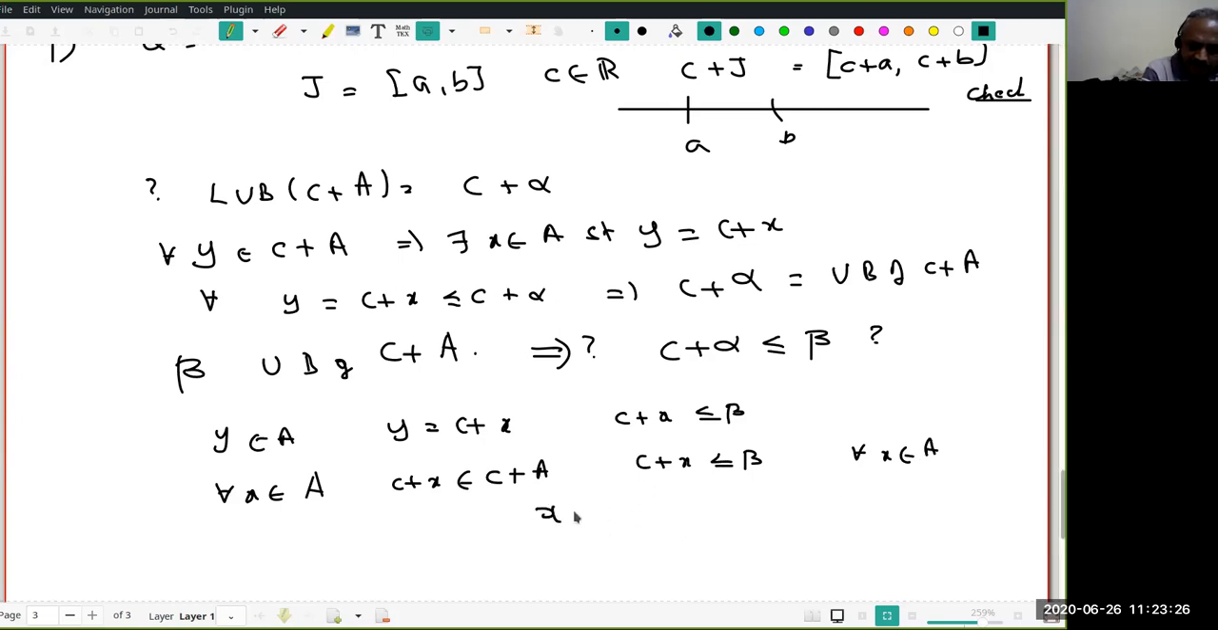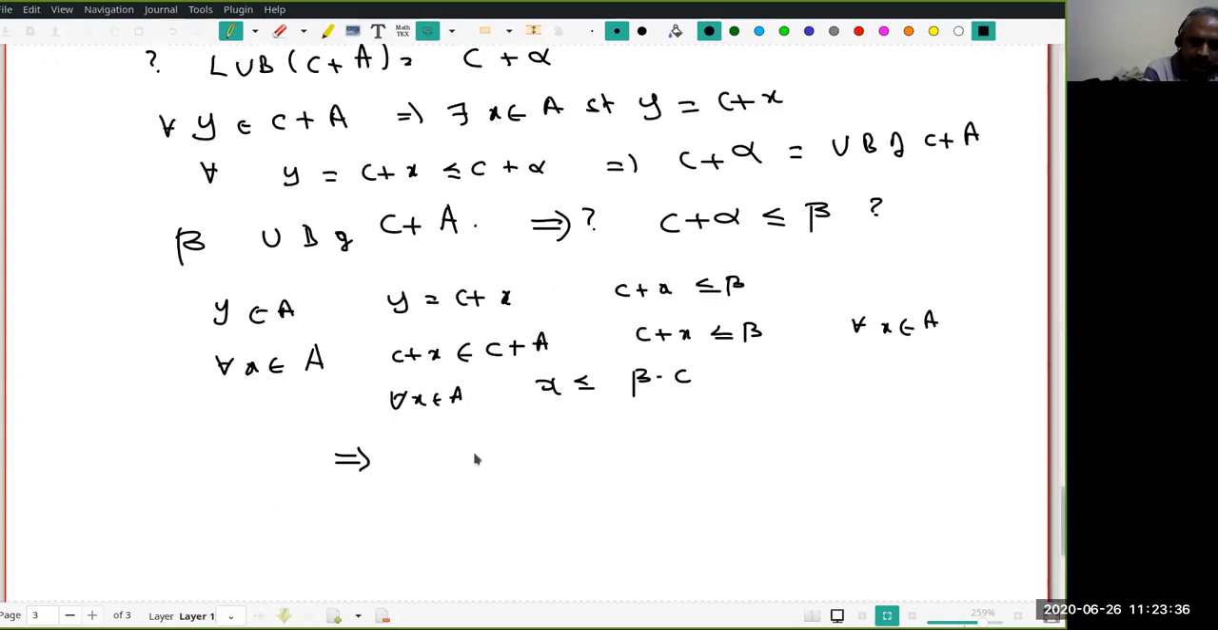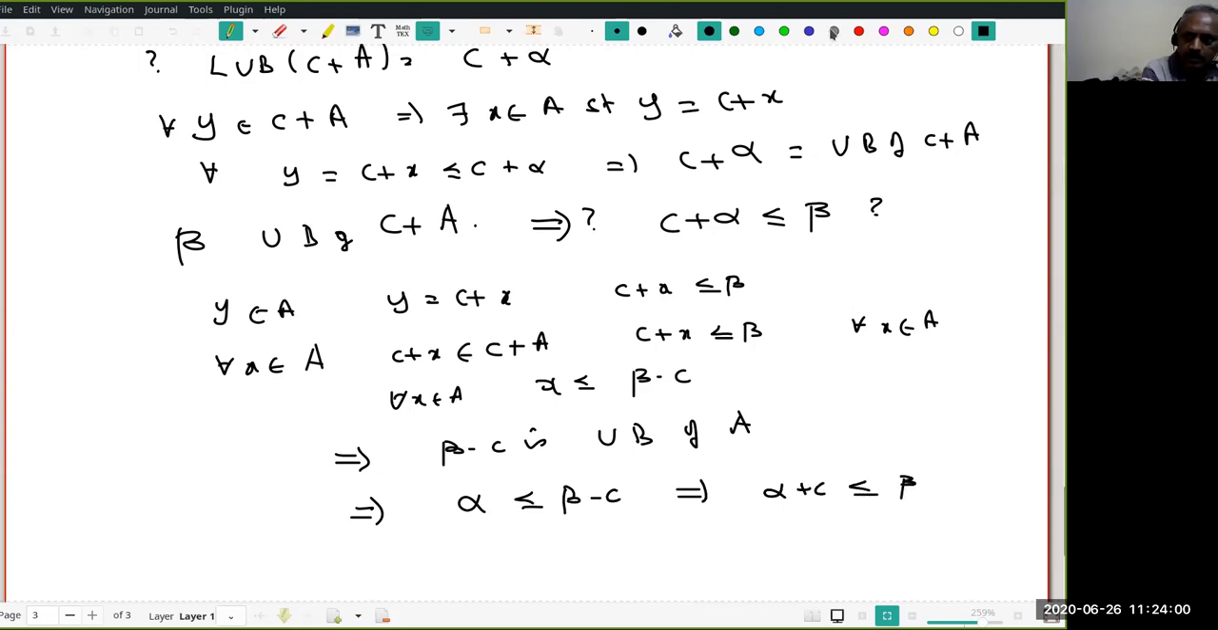And hence, what do I get? Transfer C to the other side. Therefore, for all X in A, X is less than or equal to beta minus C. So what does this show? This shows beta minus C is an upper bound of A. But what is alpha? Alpha is the least upper bound of A. Therefore, alpha should be less than or equal to beta minus C. That implies alpha plus C is less than or equal to beta. So, we have proved this.